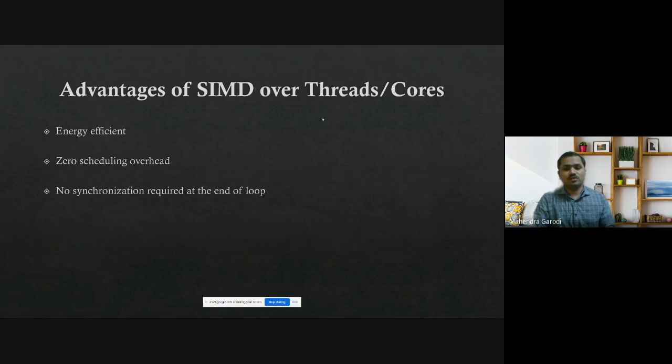Another one is zero scheduling overhead. You don't have to schedule the way you schedule a thread. There is some overhead there, even though some implementations optimize that, there is still some additional overhead. No synchronization is required at the end of the loop. We saw in task level parallelism that at the end of the work we needed synchronization when using multi-threading. Similarly, say you are writing a loop with a large number of elements, like 2048 elements, and you divide them, like 512 elements on each thread for processing. But at the end you have to synchronize everything just after exiting the loop.